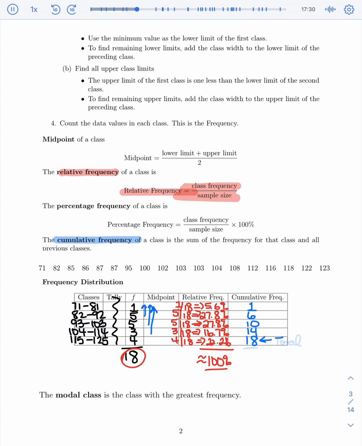Notice your cumulative frequency should always end at your total. They should always be working their way upward to your total, because it builds. It's like your final exam. Once I hit the end, I should have everything. And that's it. In this next problem, what we're going to look at is